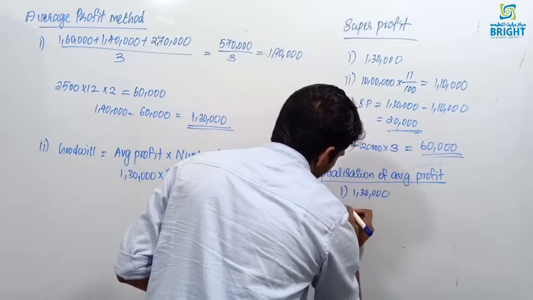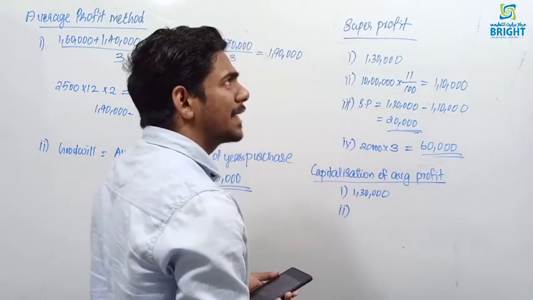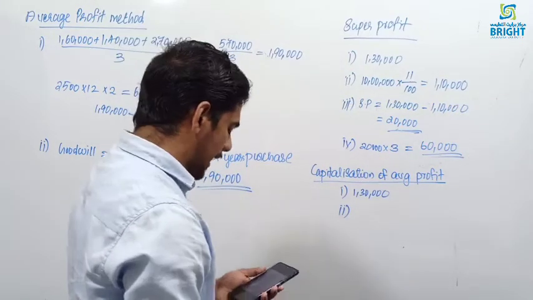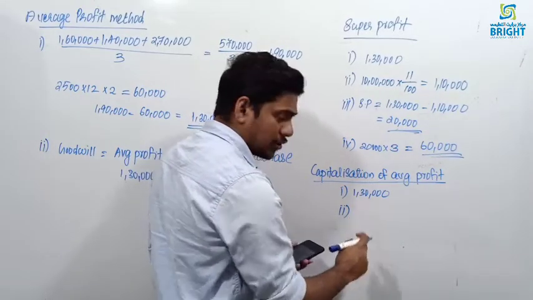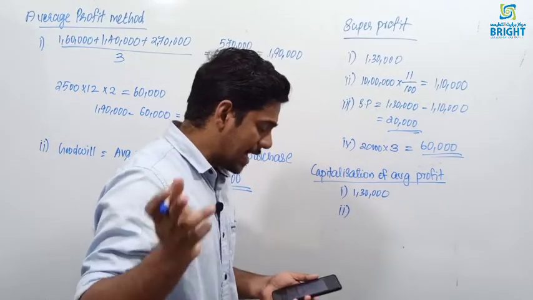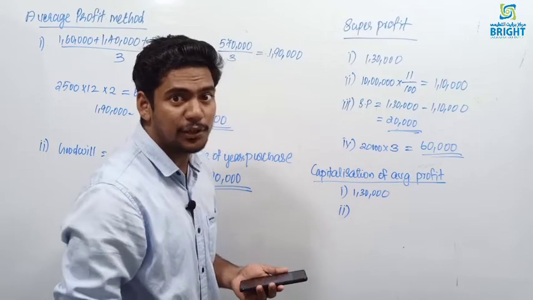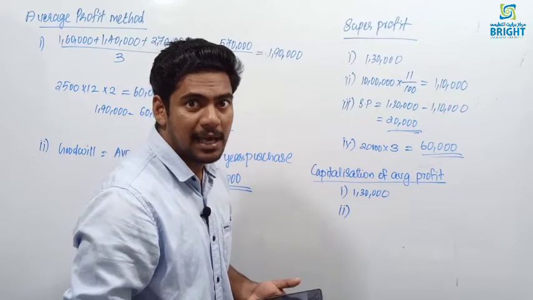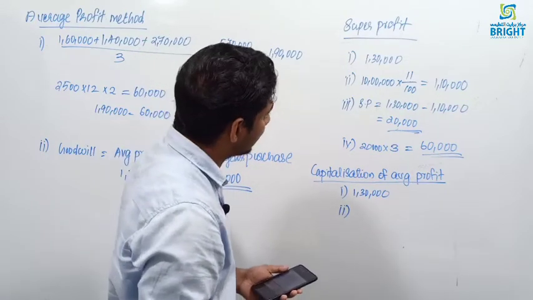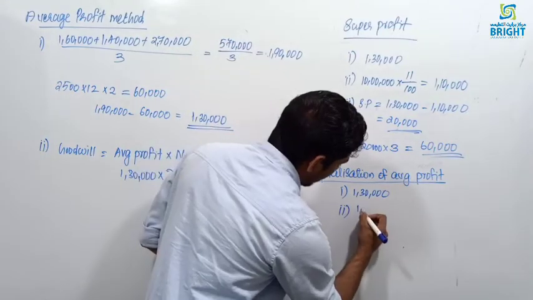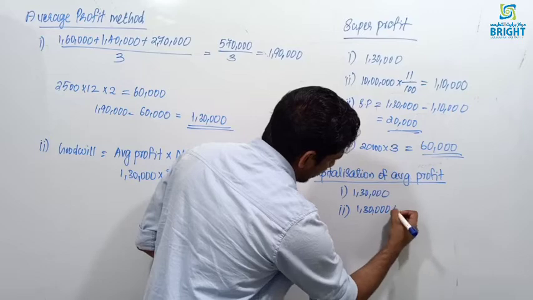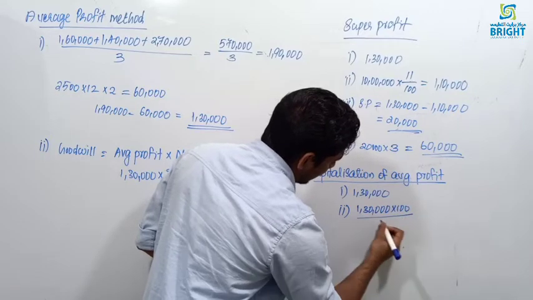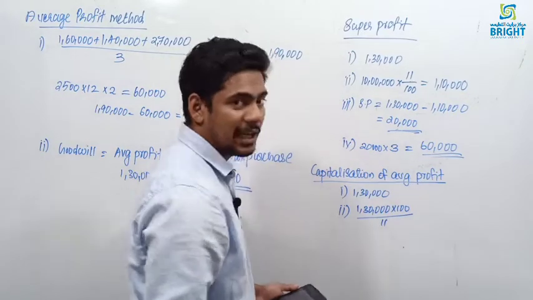Second step, you need to find out the capitalized value of the firm. Capitalized value of the firm is equal to average profit into 100 divided by NRR. Average profit 1,30,000 into 100 divided by NRR, which is given as 11.